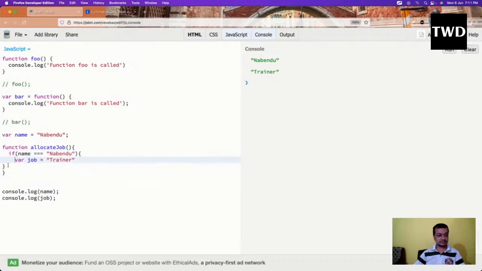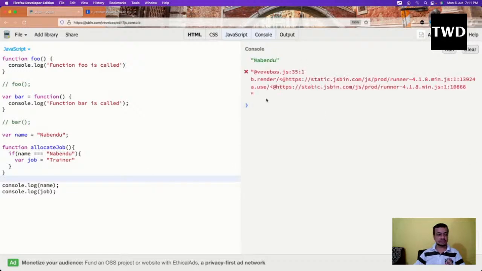Now console.log of name and console.log of job is there. Let us run it again. See, the second one is giving me an error, because var is function scoped. If I declare a var inside a function, it doesn't matter that there is an if or else; the if cannot stop a var from going outside. So now this job scope is from here till here.